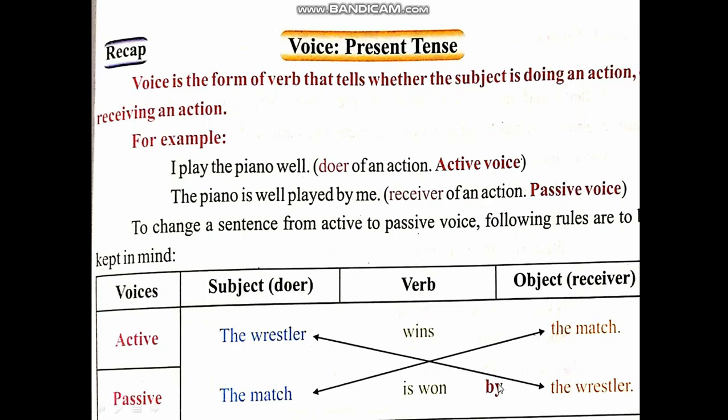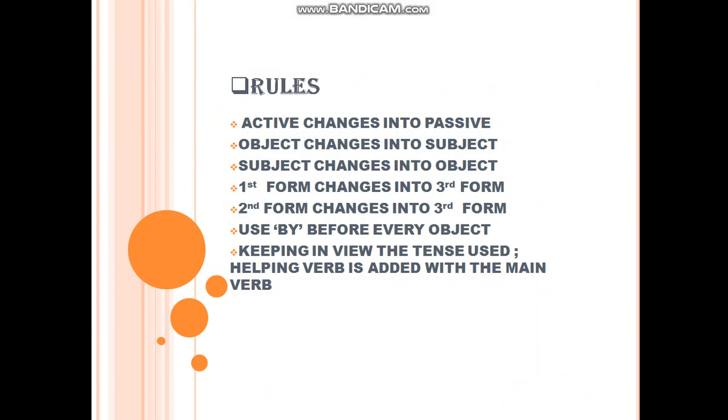So we will look at what are the rules of converting active voice into passive voice, which we have seen. Object changes into subject, subject changes into object, they both change their positions. First form or second form, they always change into third form. We always use by before every object, and keeping in view the tense used, helping verb is added with the main verb.